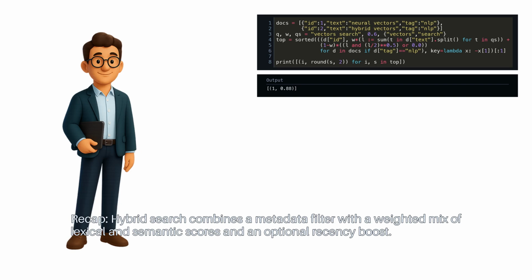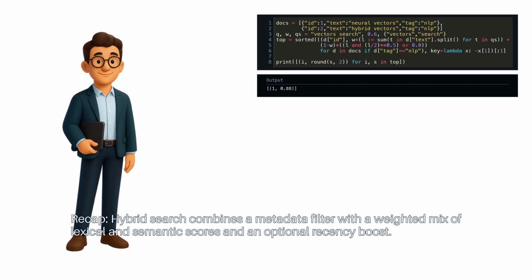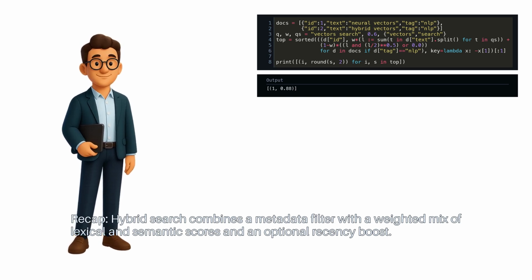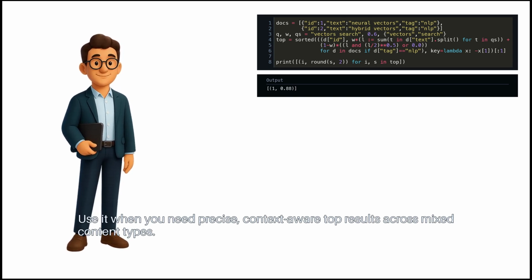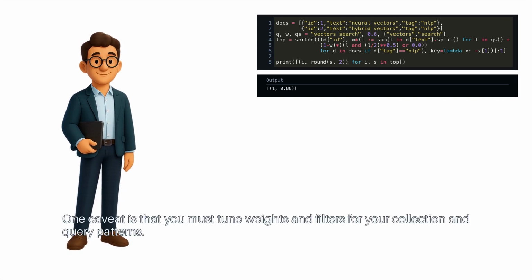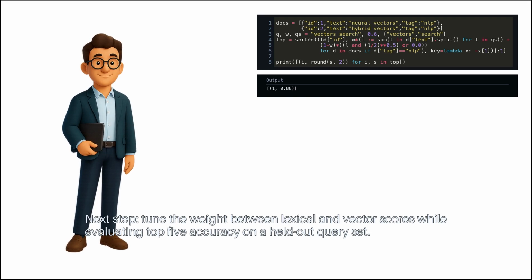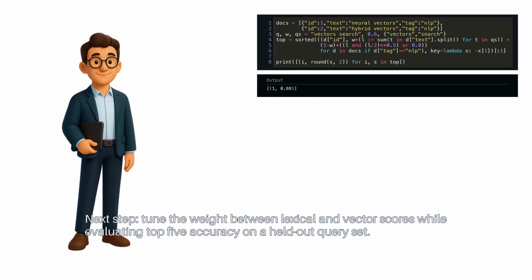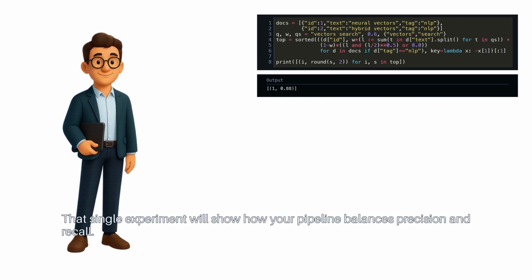Recap: hybrid search combines a metadata filter with a weighted mix of lexical and semantic scores and an optional recency boost. Use it when you need precise, context-aware top results across mixed content types. One caveat is that you must tune weights and filters for your collection and query patterns. Next step, tune the weight between lexical and vector scores while evaluating top 5 accuracy on a held-out query set. That single experiment will show how your pipeline balances precision and recall.